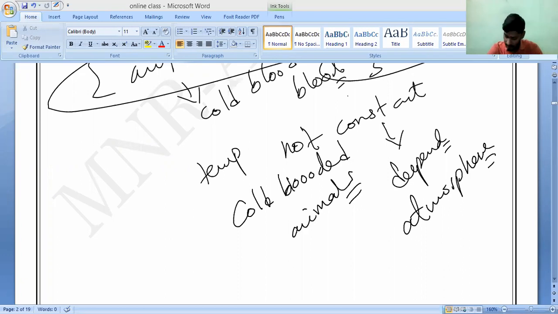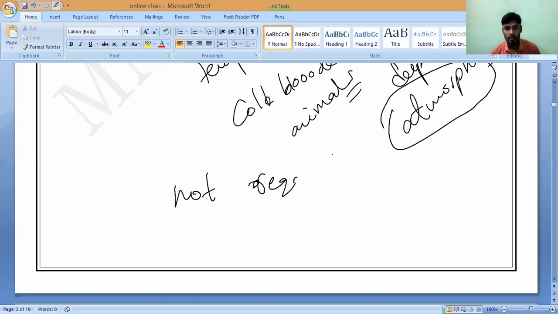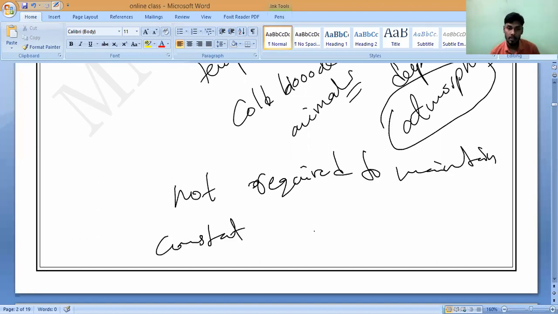If we take all these cold-blooded animals, please all of you note it down. The energy requirement is less because their body temperature is independent. It only depends on the atmospheric conditions, whether the atmosphere temperature is more or less. It is not required to maintain a constant temperature of the body, so it will vary.